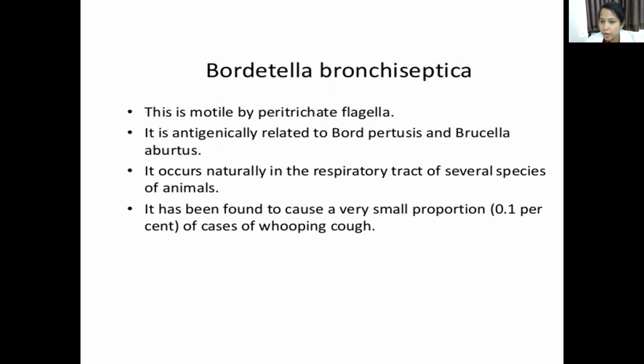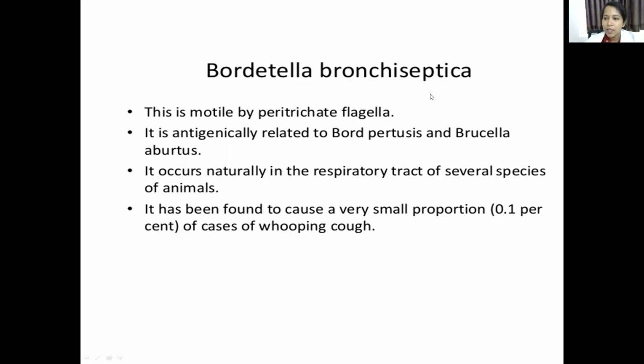Then Bordetella bronchiseptica. This is motile. This is the only Bordetella which is motile. All the other Bordetella are non-motile except Bordetella bronchiseptica. You have to remember this. It naturally occurs in the respiratory tract of several species of animals.